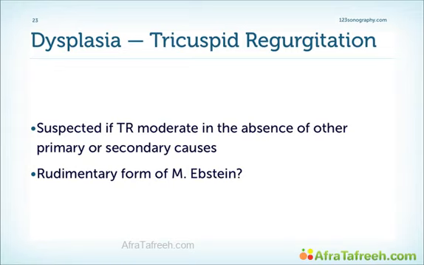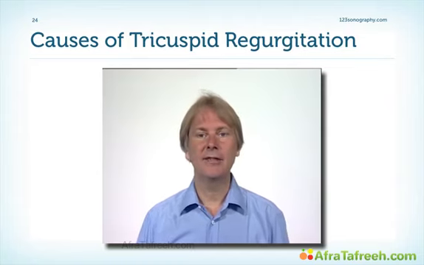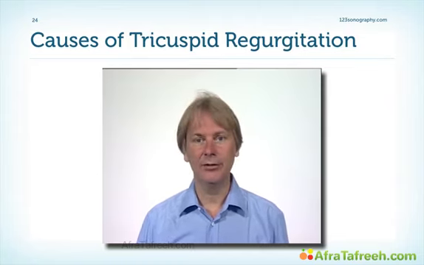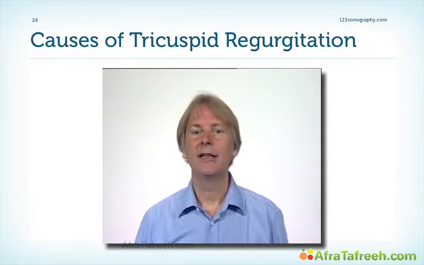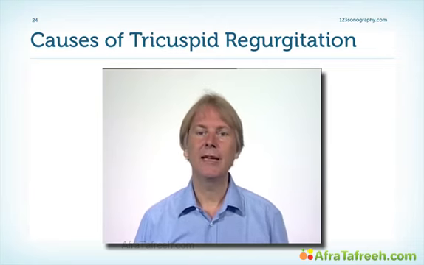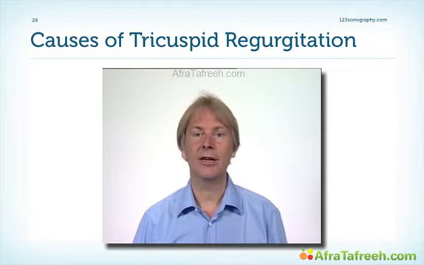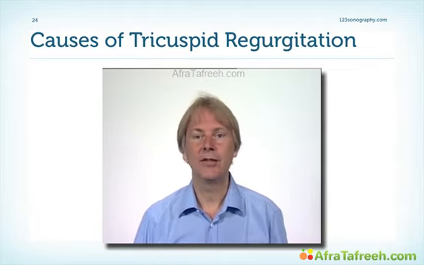And remember, probably dysplastic valves are a rudimentary form of a morbus Epstein. So in conclusion, and coming back to the statement I made way at the beginning of this chapter, there is a high variation in the morphology of the tricuspid valve, and maybe someday in the future we'll be able to determine which patients have a predisposition for the development of tricuspid regurgitation if the right ventricle dilates.